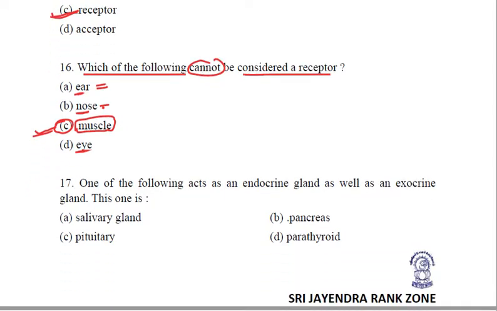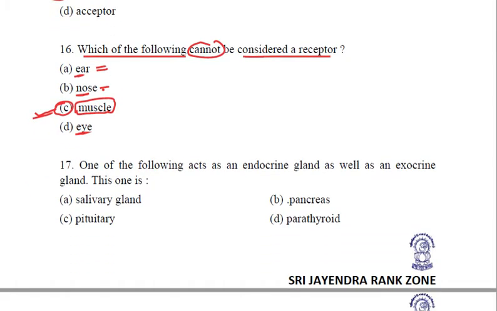One of the following acts as an endocrine gland as well as an exocrine gland. We know the dual glands. Salivary gland is not a dual gland because it secretes saliva into the salivary duct, so it is only an exocrine gland. Pituitary is only an endocrine gland as it secretes insulin and glucagon in the blood.